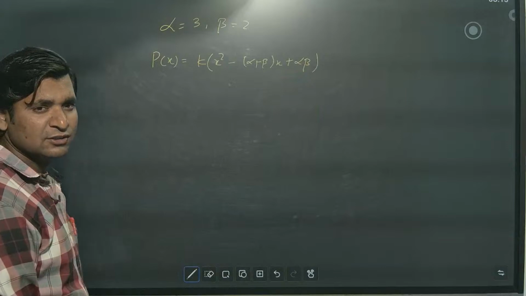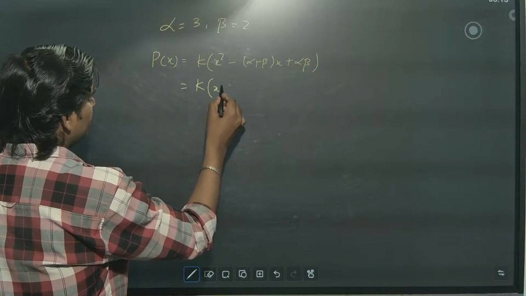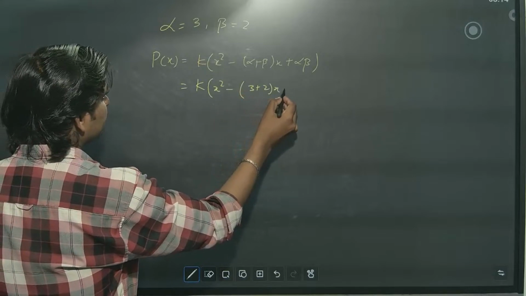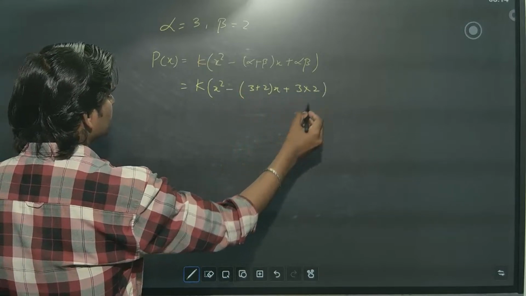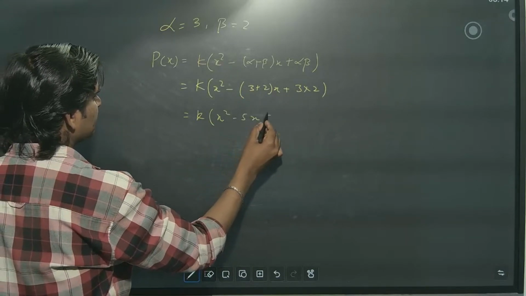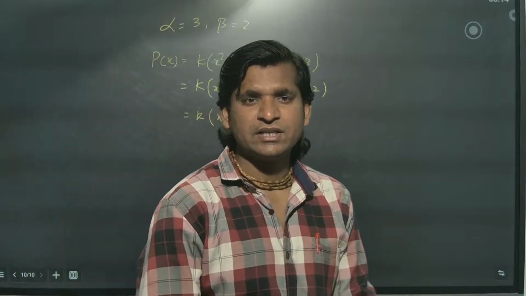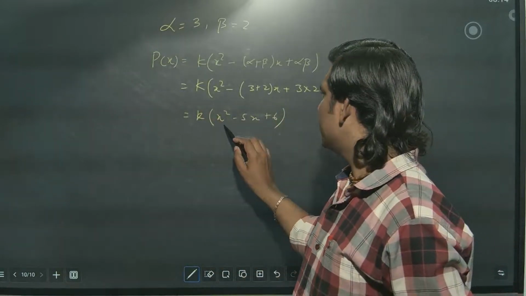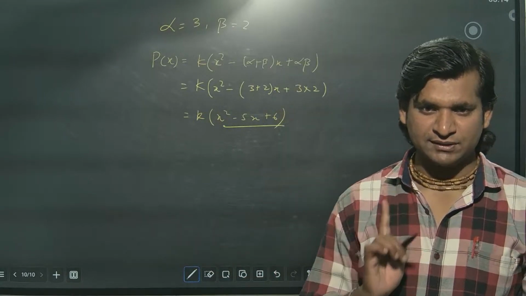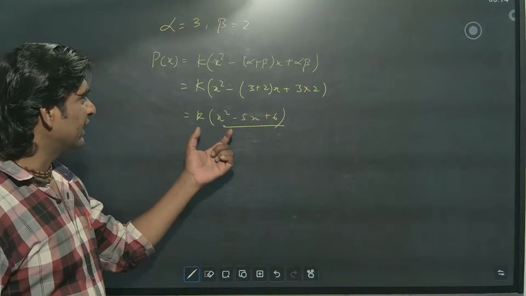So x square, keep the value of alpha and beta: 3 plus 2 x, 3 into 2. What do you get? x square minus 5x plus 6. This option will be there, then you select this option and you'll get your correct 1 mark in your exam. So this is one of the MCQs.